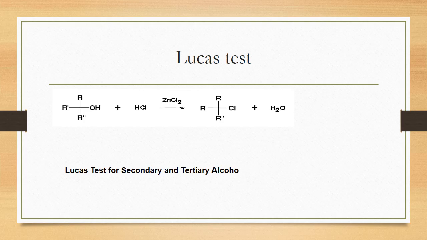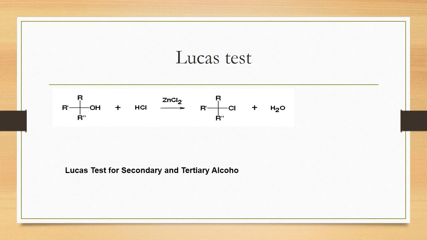If we react the tertiary alcohol, an oily layer is formed immediately. What happened? First of all, you can try to understand. This one is the tertiary alcohol, and in the presence of HCl and zinc chloride, which is called the Lucas reagent, tertiary alkyl halide is formed. When they react with each other, it immediately forms the oily layer.